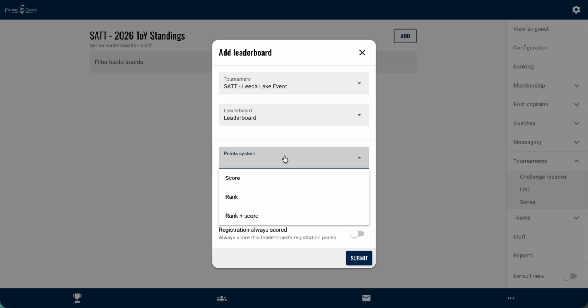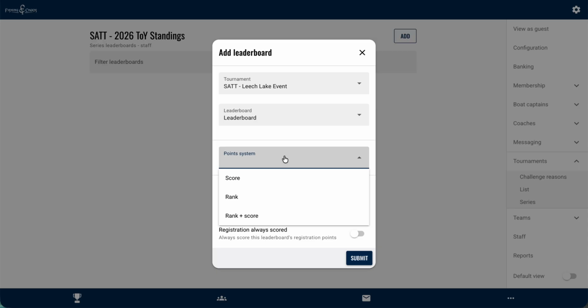Rank is going to be based off of your rank on that leaderboard. So for example, first place is going to receive 100 points. And then you have the ability to determine your decrement for each subsequent place. So if it was a decrement of 1, then second place would receive 99, so on and so forth. And then rank plus score is just the combination of both. So you're going to have your maximum value based off the points for the rank plus the score, whatever your actual score is. So like an away tournament, for instance, they'll do a 200-point max plus a score. So if they weigh a 32-pound bag, then they're going to have 232 points.